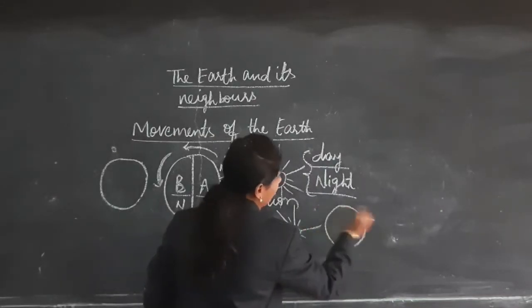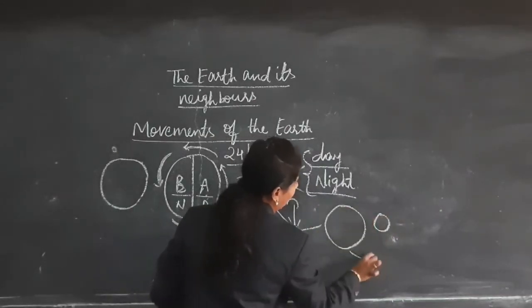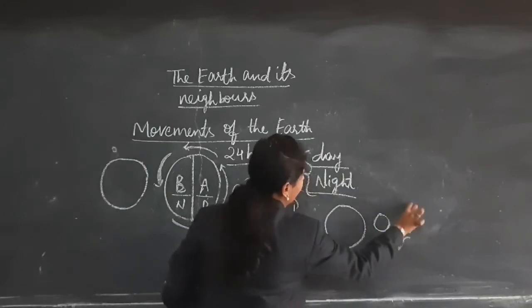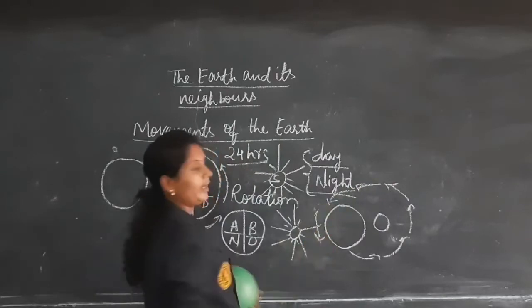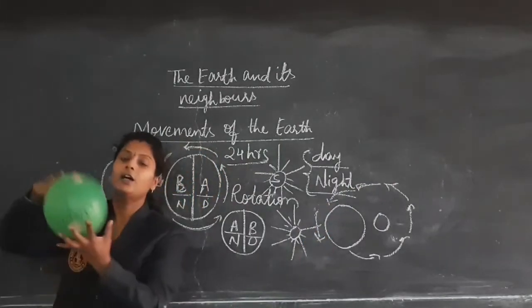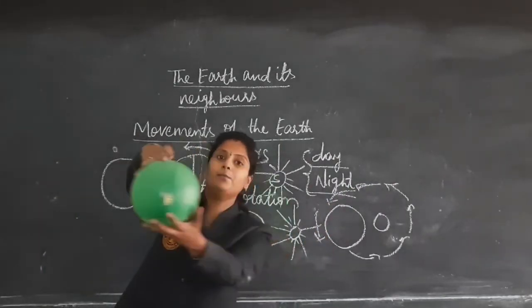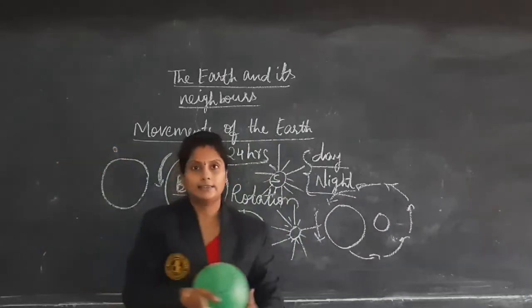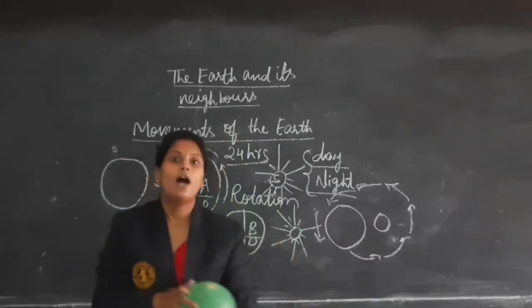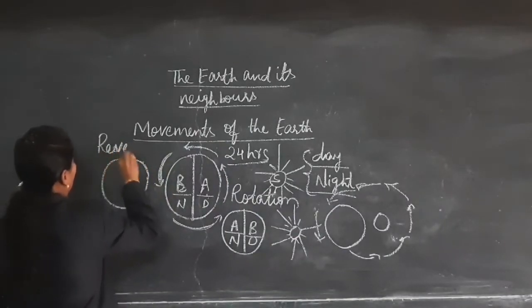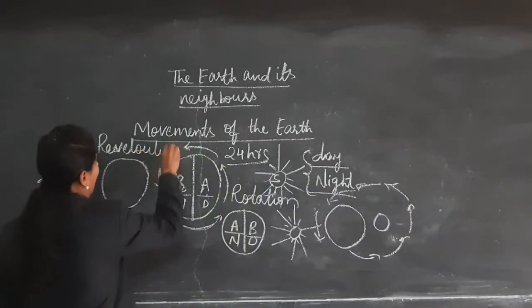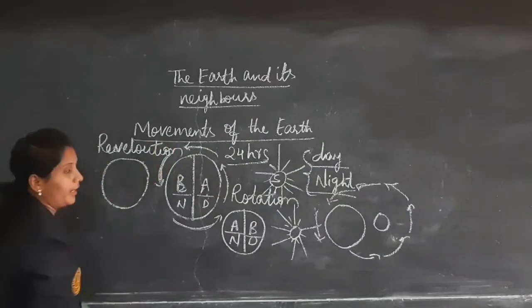Earth, here is the sun. It will be moving in this way. Okay, what is it doing? It is rotating itself and revolving around the sun. That we call a revolution.